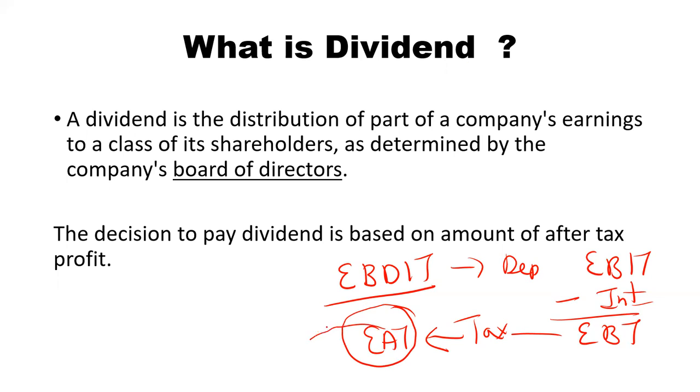The portion of this EAT, earning after tax, will be distributed among the shareholders. Okay, the portion of this EAT will be distributed, not the EBIT, because EBIT includes all the interest and taxes which the company has to pay after earning the profit. So after deduction of the interest, tax and depreciation, the portion of EAT will be distributed as dividend. I hope this concept is clear.